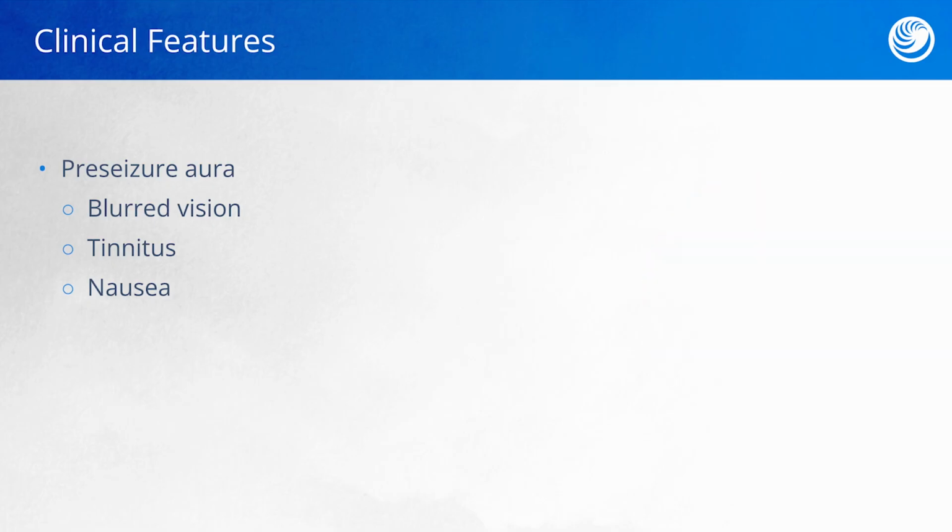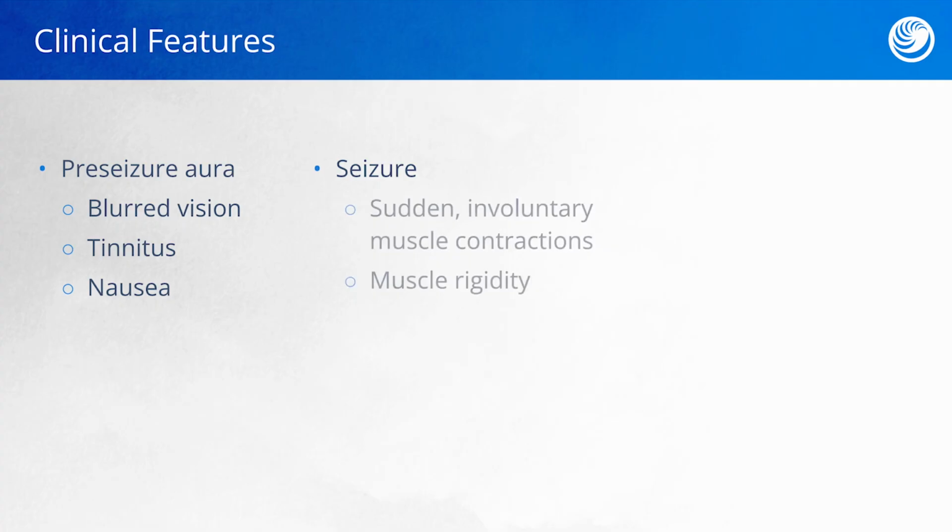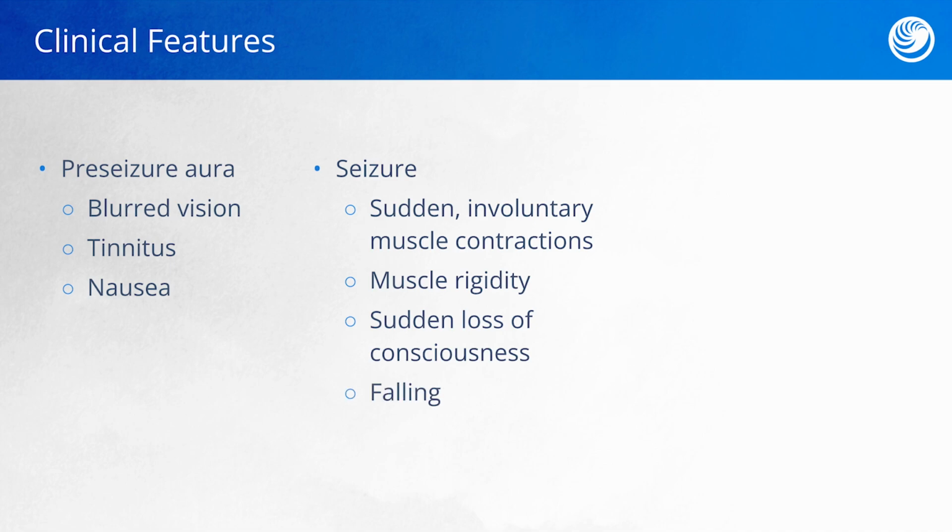Following the aura, we get the actual seizure activity. So again, with tonic-clonic seizures, we have that tonic phase, meaning we have that intense muscle rigidity and contraction, followed by the clonic phase, which is the sudden involuntary muscle contractions. During this time, the client can lose consciousness, they can fall if they have been standing or if they were sitting, and they may develop incontinence as they lose that muscle control. This phase usually lasts about 1 minute to 3 minutes, although it can last longer, and it's followed by the post-ictal state, which is that recovery state I was talking about before.